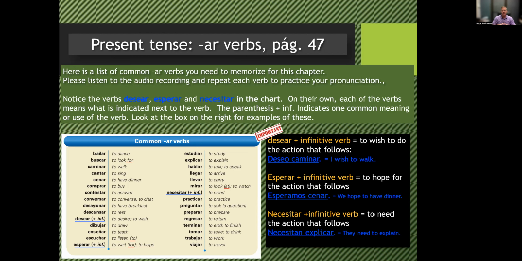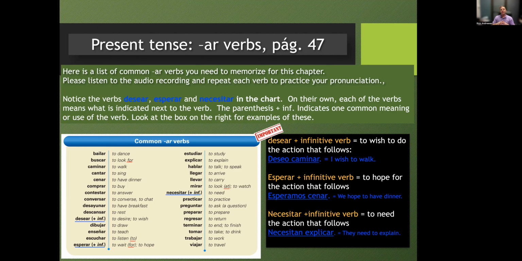Conversar, to converse or chat. Desayunar, to eat breakfast. Descansar, to rest. Desear, to desire or to wish. Dibujar, to draw. Enseñar, to teach.